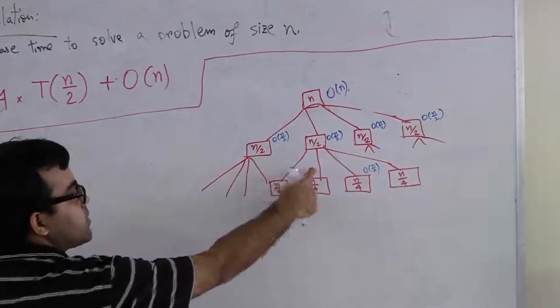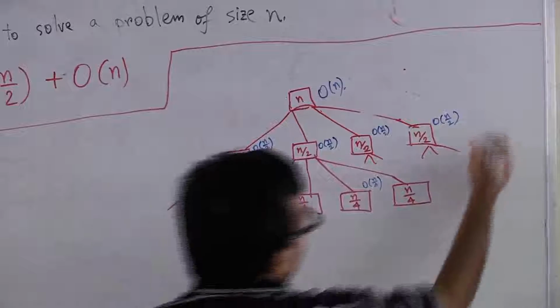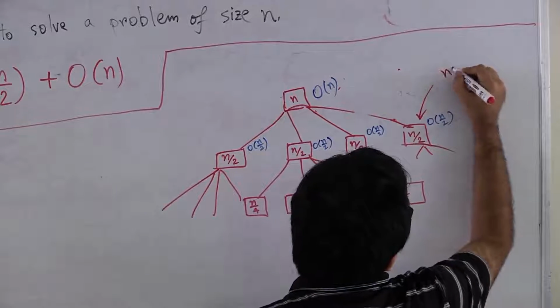Each of these red boxes is called a node. So, this is a node.